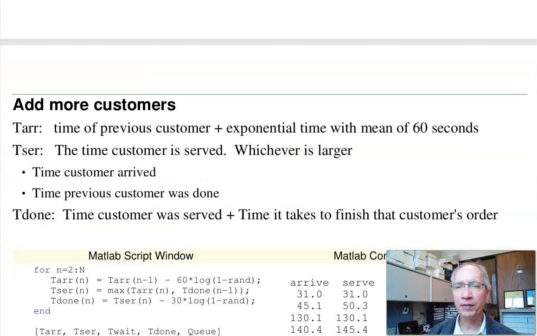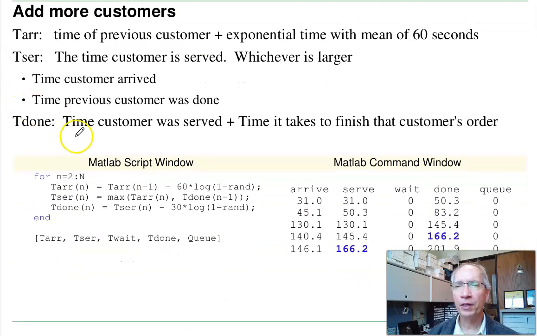Let's bring in the next 5 customers. Now for the next n customers, let's start with n equals 5. The arrival time will be the time the previous customer arrived plus an exponential distribution with a mean of 60 seconds. The time that customer places the order or is served is the maximum of the time the previous customer is finished and the time that customer arrived.